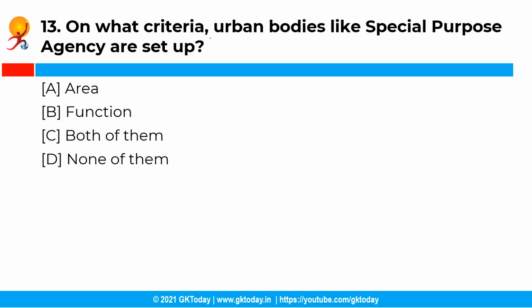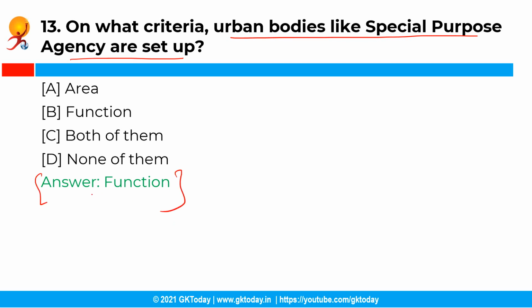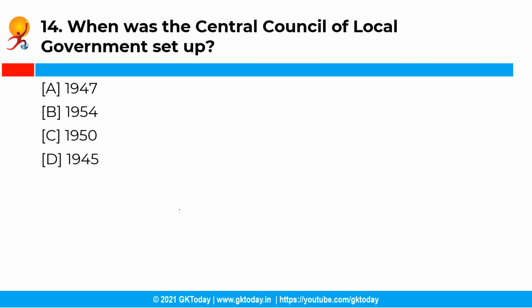Now, the next question is, on what criteria are urban bodies like special purpose agencies set up? So, you have the following options and the correct answer is option B, that is function. See, basically special purpose agencies are set up to perform particular functions and therefore are not based on area. This is why these are also known as single purpose, unipurpose or functional local bodies.